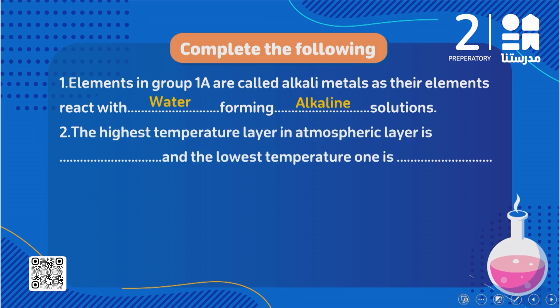the highest temperature layer in the atmospheric layer, the atmospheric layer that has the highest temperature, is called thermosphere. And the lowest temperature one is called what? It's called mesosphere. So again, the layer that has the highest temperature is the thermosphere, and the one that has the lowest temperature is called mesosphere.